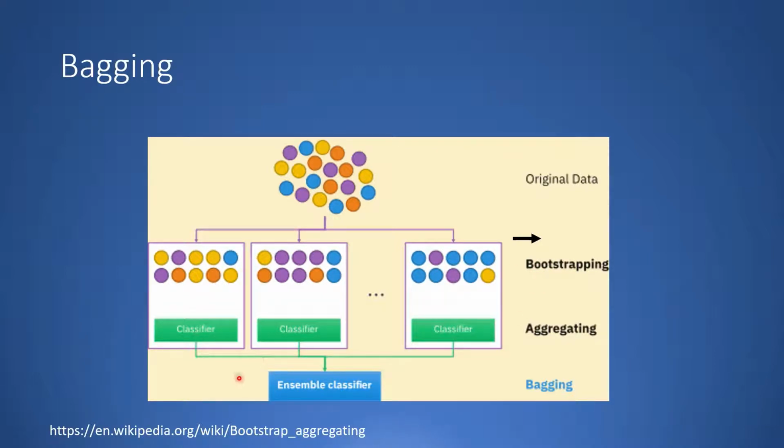And then you have an ensemble classifier. What it does is that it gives equal weight to the output of each of these classifiers, and then a voting is done to decide on the classes. So this is how bagging works. The important things to remember are that you are doing a subsetting of the data, and these subsets are created with replacement. And you are training different classifiers in parallel, and then you are aggregating the results via voting.